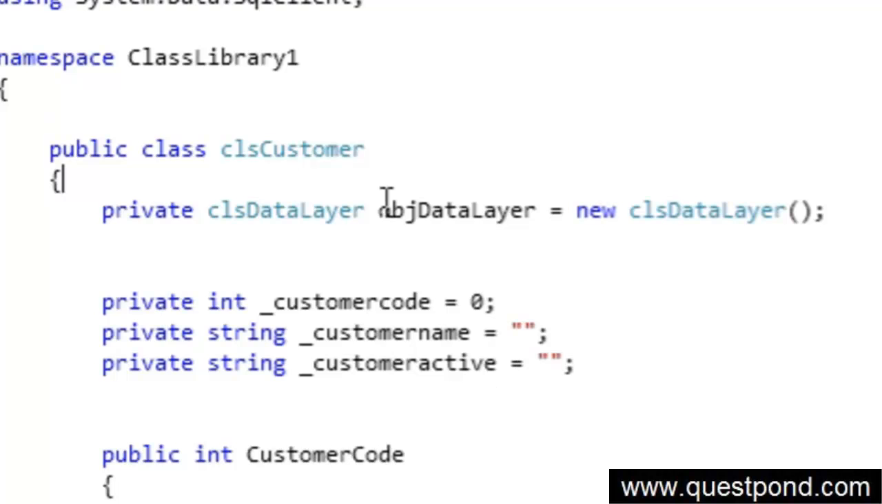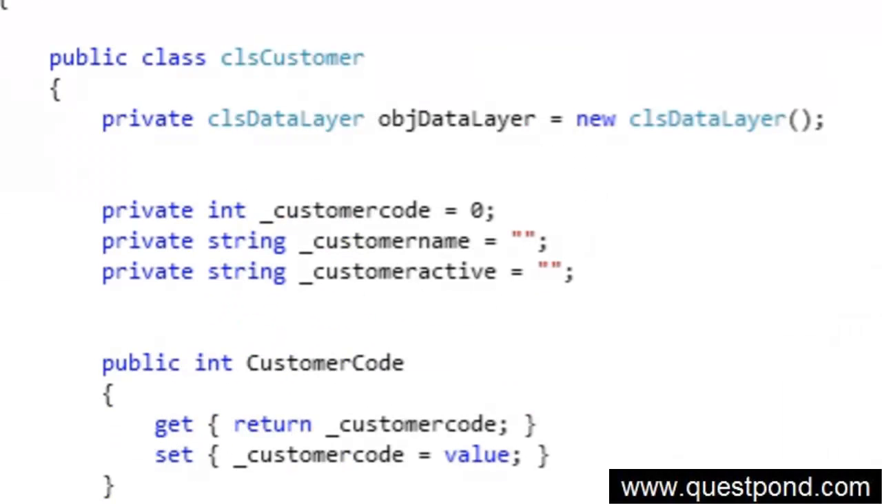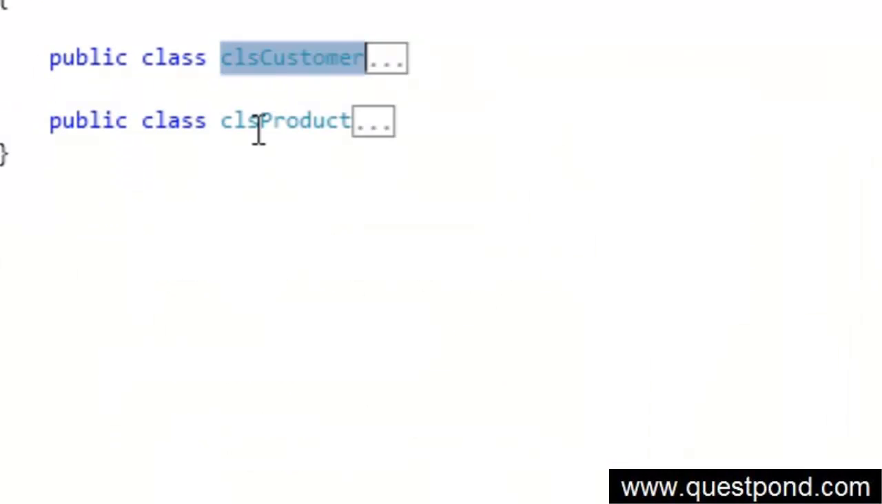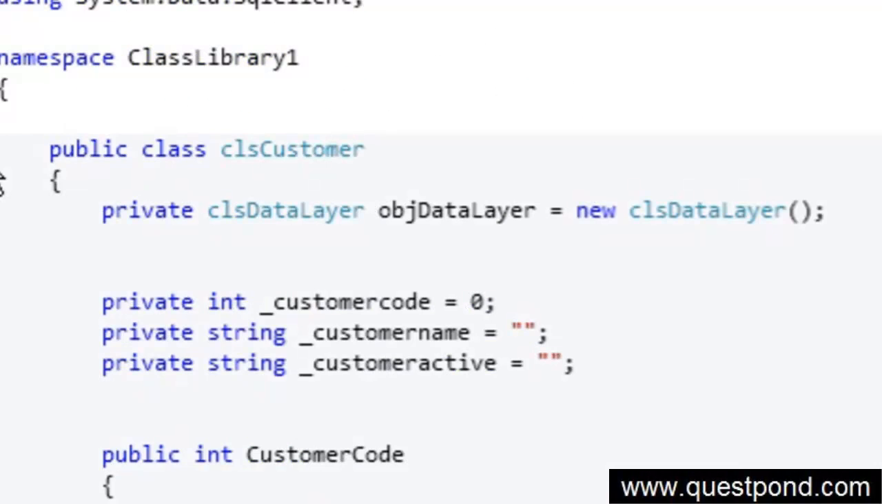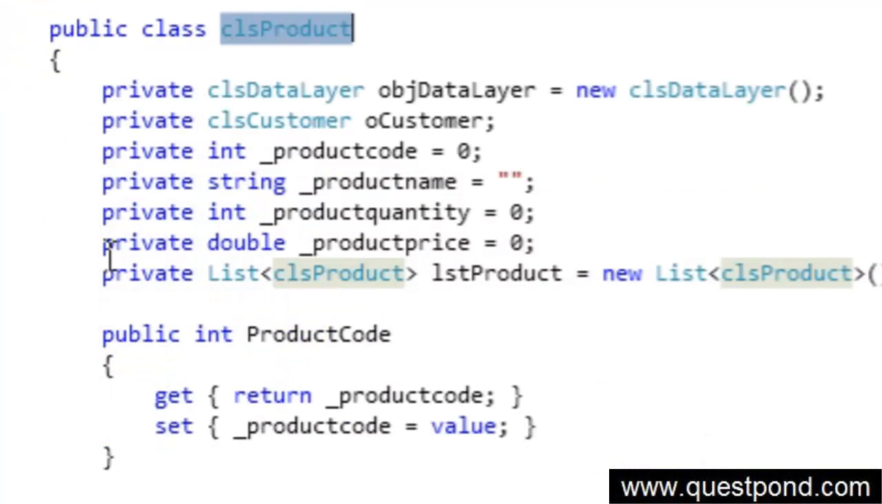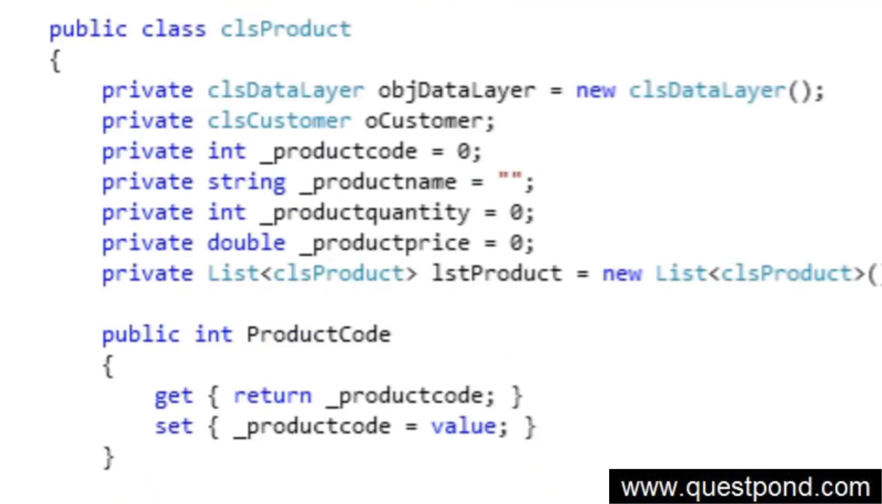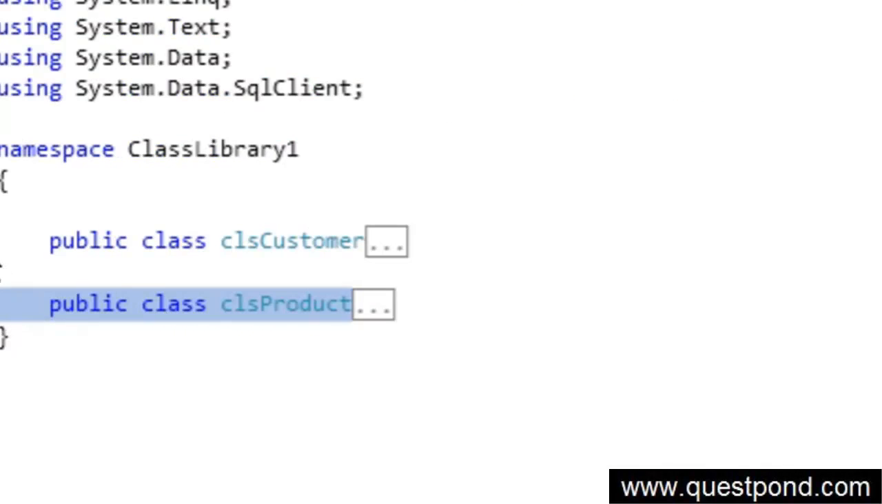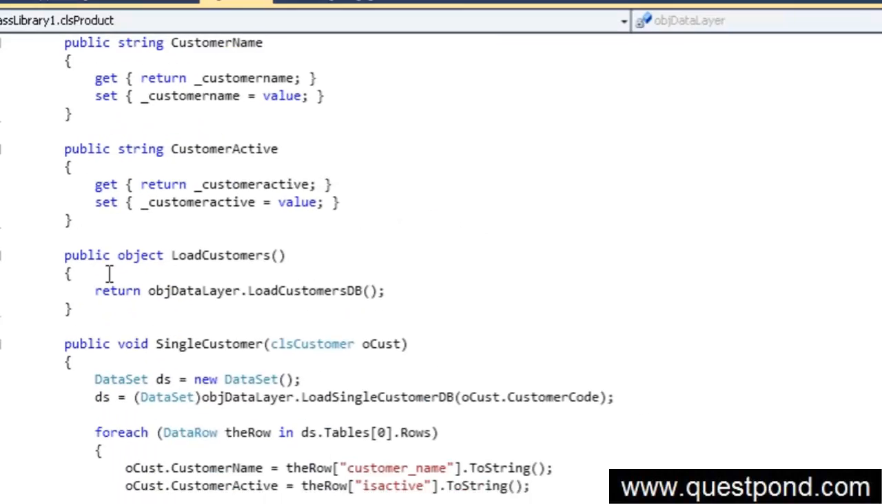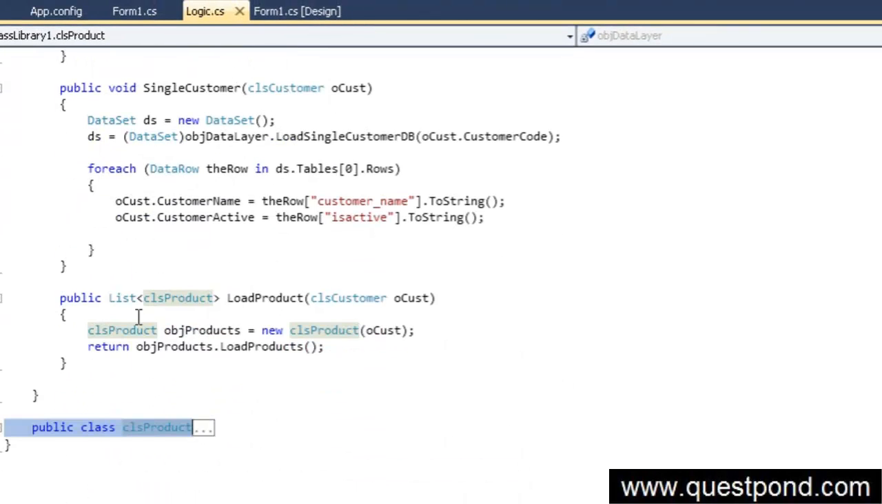Let me just open up my CLS product. In this CLS product constructor, I have passed my this object, that is CLS customer. I created the object of CLS customer, and inside the CLS customer, when I'm loading products, I just created the object of CLS product. Let me just show you the code.